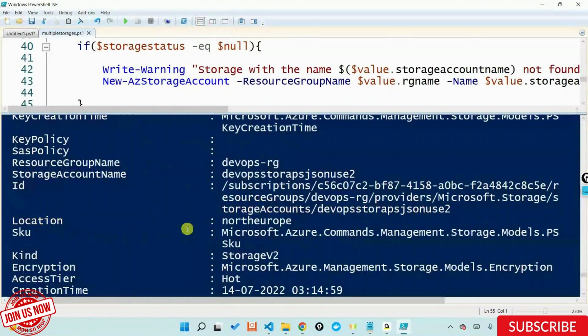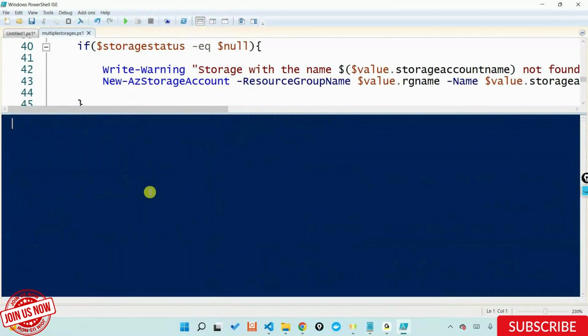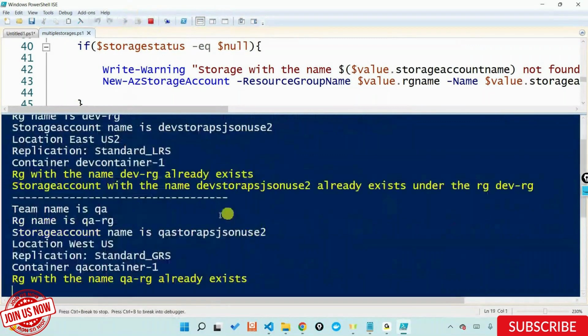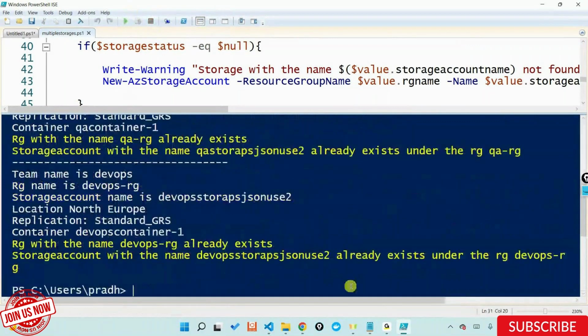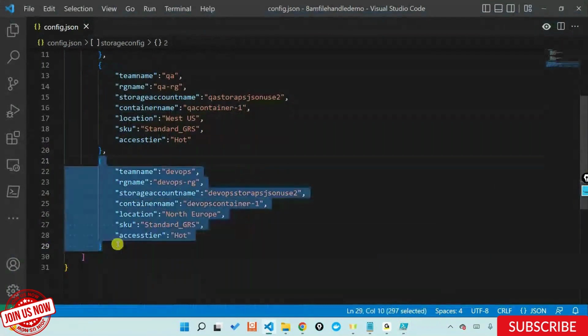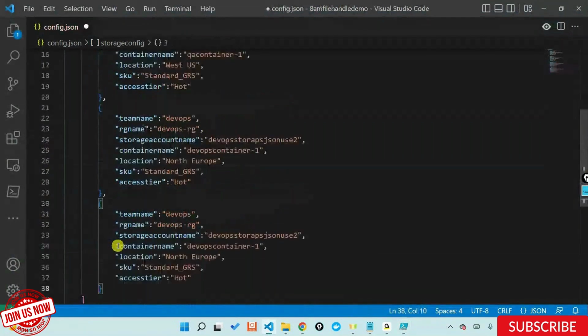Now, if I run my script once again out there, storage exists, RG exists, again storage exists and RG exists, and the script will simply exit out here. Now, if there is a new team coming into the picture, let's say a new team called HR team. HR wants a different resource group. So if I just go ahead and add this file, no changes to the PowerShell script at all. I'll say this is HR, this is HRRG or something like this. This is HR storage, and this is HR container. All these things out there, North Europe and all that stuff. This is all good. So I just added one more block out here.